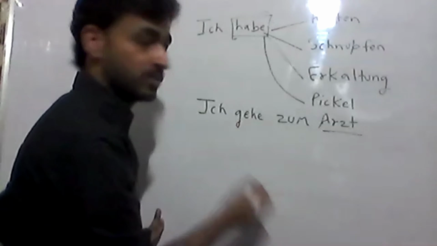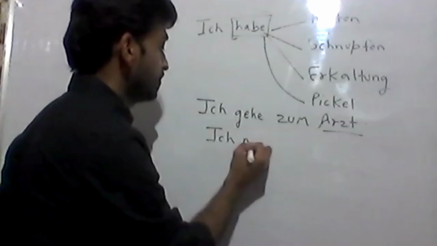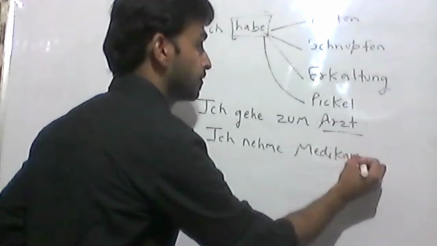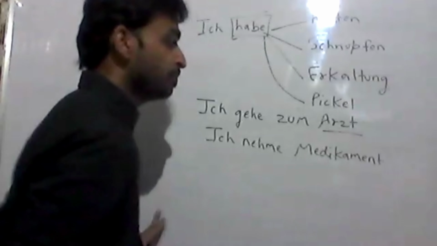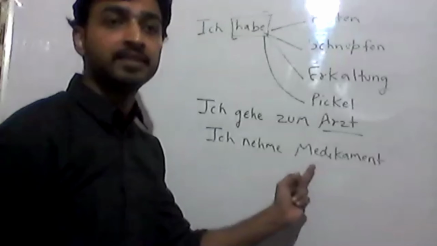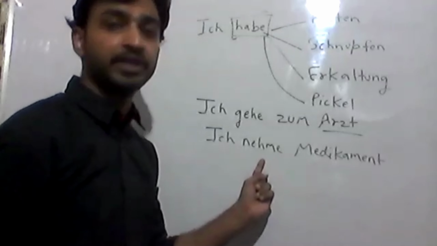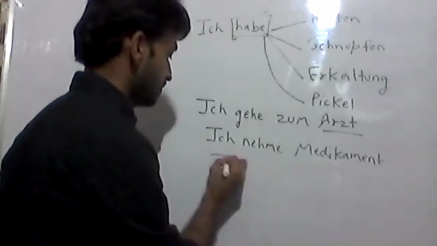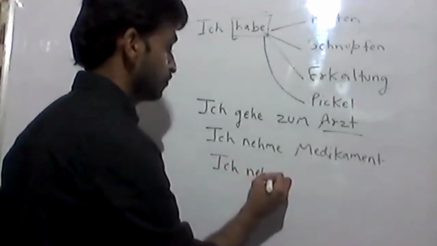Ich gehe zum Arzt. I take medicine. Ich nehme Medikament. Ich nehme Medikament. I take medicine. Medikament. Nehmen, to take. Suppose I have cough.